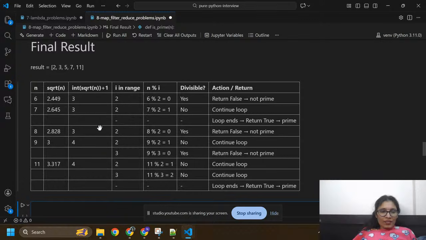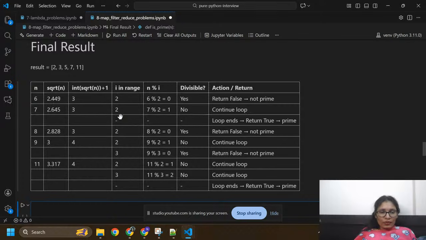So here n equals 6, and the square root of 6 I got is 2.44. After adding 1, I'm going to use this formula, or you can say this line: integer, in brackets the square root of n. I'm going to add 1 here, so it will become 3 here. This line also becomes 3, and this line becomes 4. So i in the range of 2 to 3.